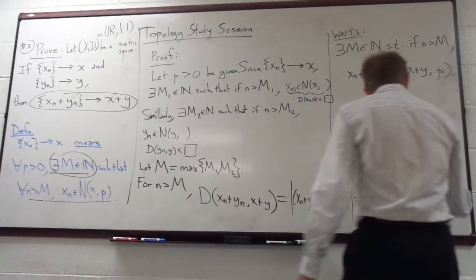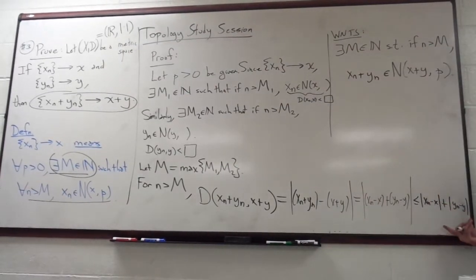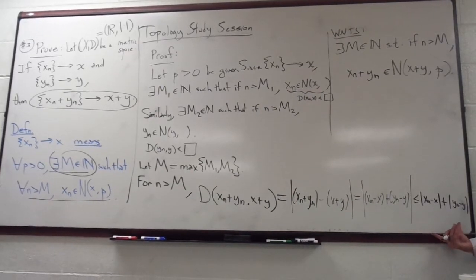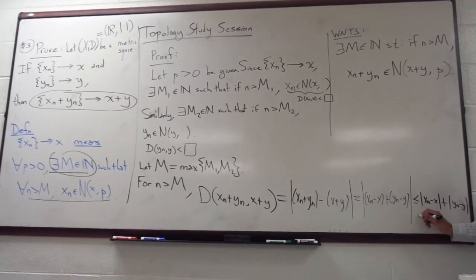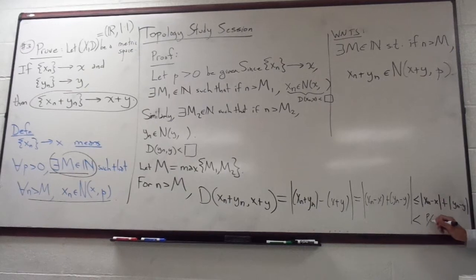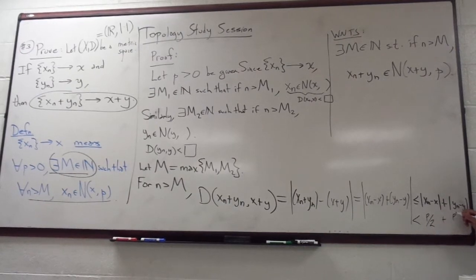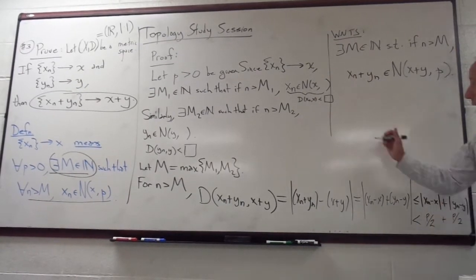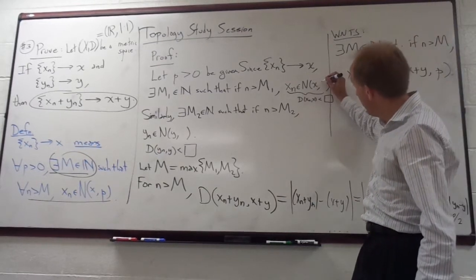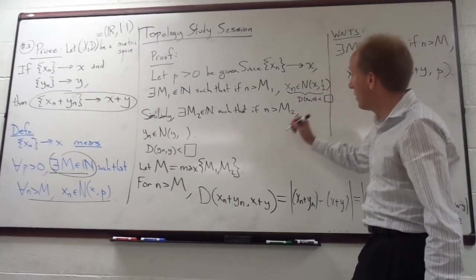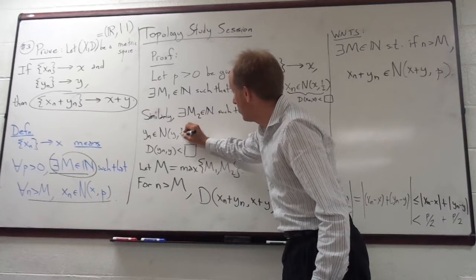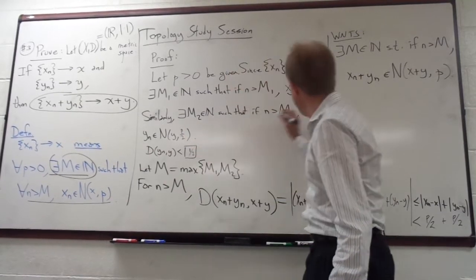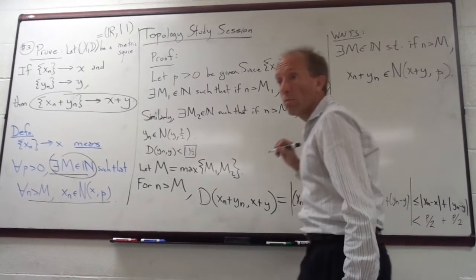And now you want the final answer here to be less than p. So this is why you want to make each one of these terms less than p over 2. I can go back, if I didn't figure it out before, and put the p over 2 here, and I can put the p over 2 here, right? So this is the idea, guys. Use a p over 2 for this one.